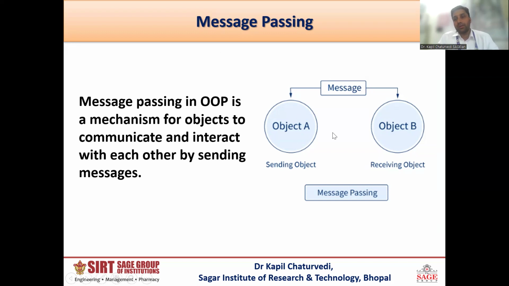Message passing is a way when we invoke one object and call the method of another class. In such a way, object A is calling object B, with a sending object and a receiving object. The simplest way to understand it is that when we invoke the data member of one class from another class, the first class sends the message to the second class, and the second class responds with an output. So this mechanism is message passing. Message passing is a mechanism for objects to communicate and interact with each other by sending messages.